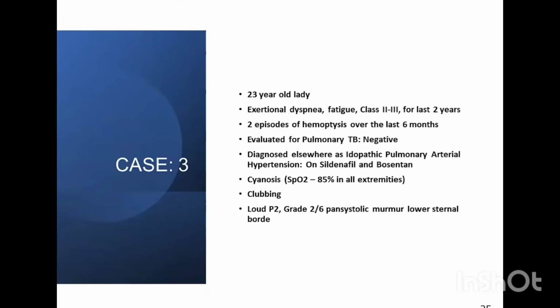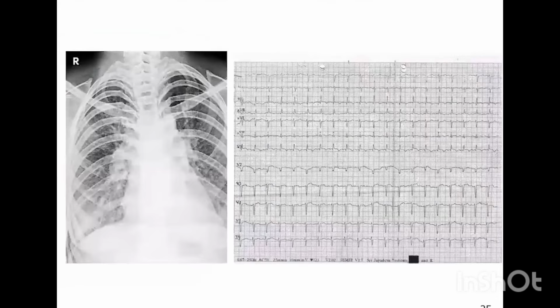Upon arrival, she was cyanosed. Saturation was 85% in all the 4 limbs. She was clubbed and she had a loud P2 with grade 2/6 pansystolic murmur, which was heard in the lower sternum wall. So basically features of PH with cyanosis. This was the X-ray and the ECG. X-ray again shows pulmonary hypertension with normal sized cardiac silhouette, and ECG again depicts predominant RV forces. So again, pulmonary hypertension kind of features.